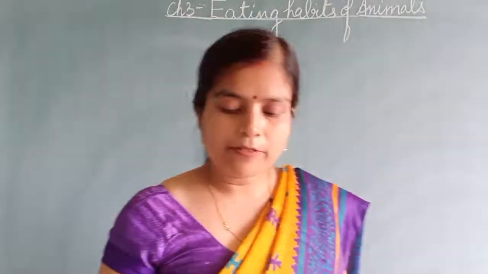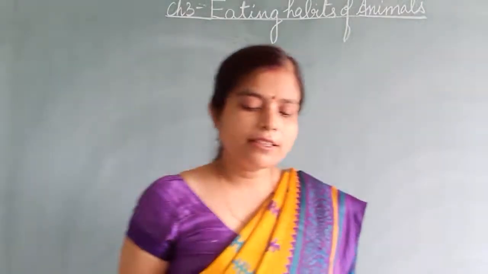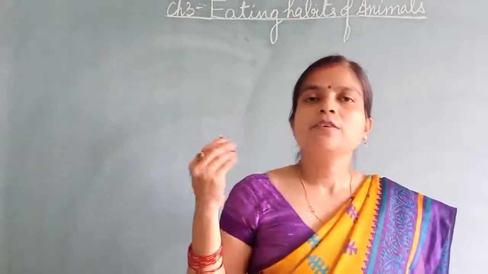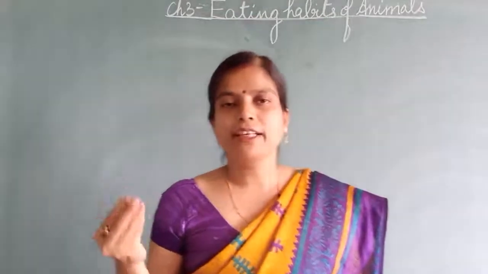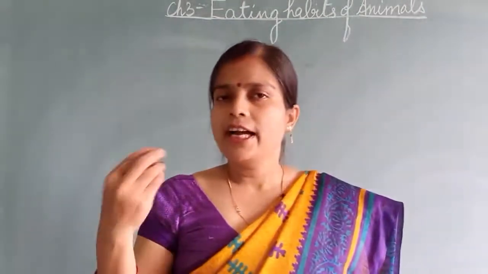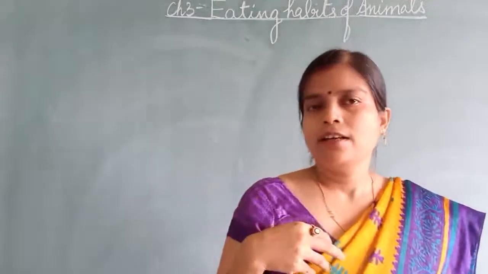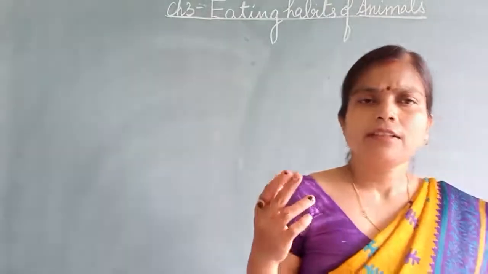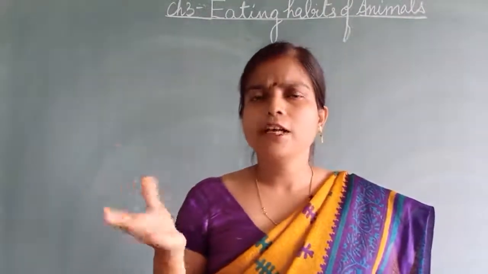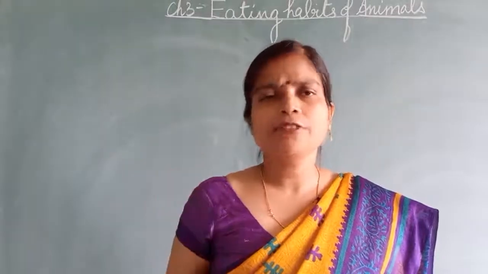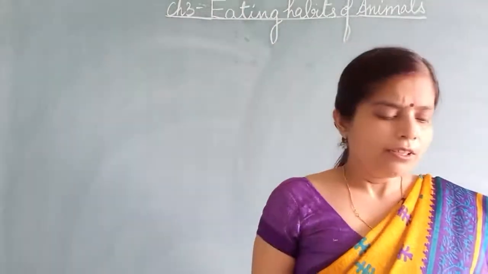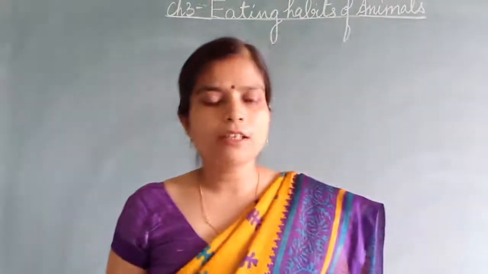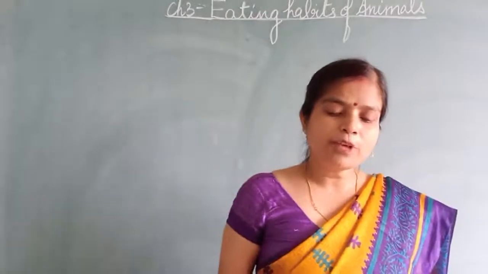Now here are some objective questions. This is the cud chewing animal. You have to give the answer. Who is the cud chewing animal? What is cud? The animal eats food and swallows it directly to the stomach, and after some time they bring out the food and chew it properly in leisure time. You have seen a cow chewing the cud. So which animal is chewing here? Fox, tiger, deer or cow? The answer is cow.